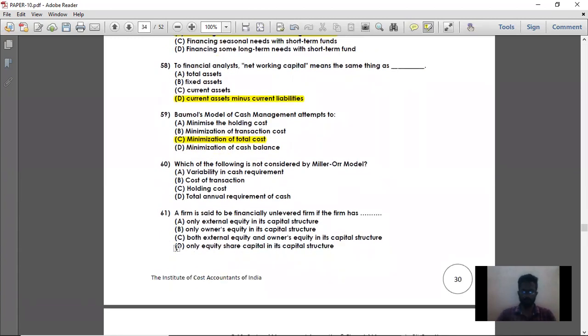Next, moving on to question number 60. Which of the following is not considered by the Miller-Orr model? Option A, variability in cash requirement, is considered. Then cost of transaction, then holding cost, all these are considered. Only the total annual requirement of cost is not considered in this approach. So option D is the right answer.